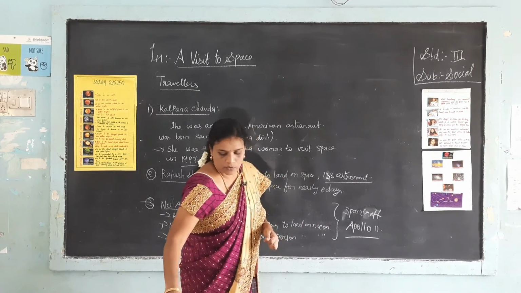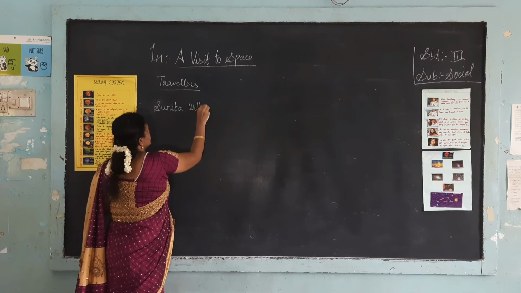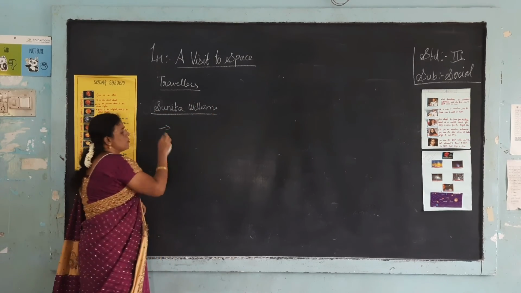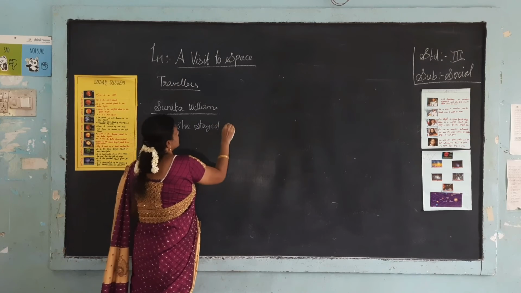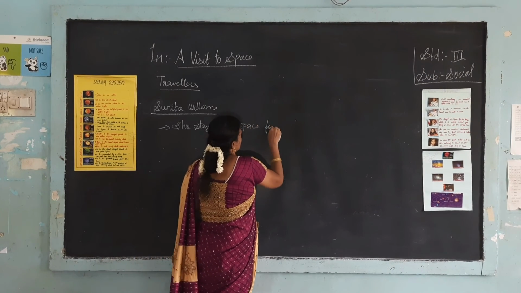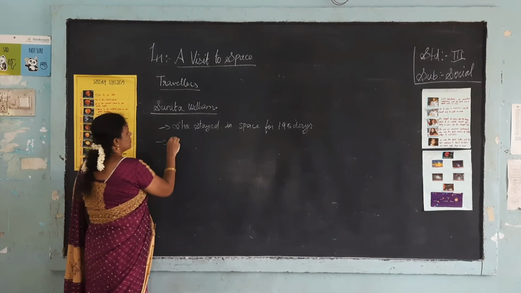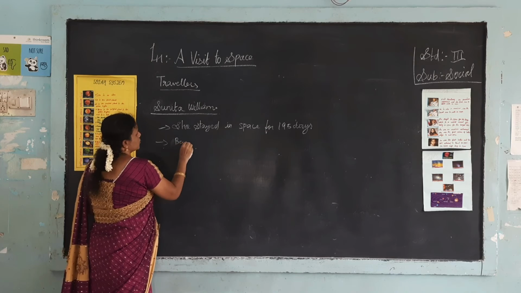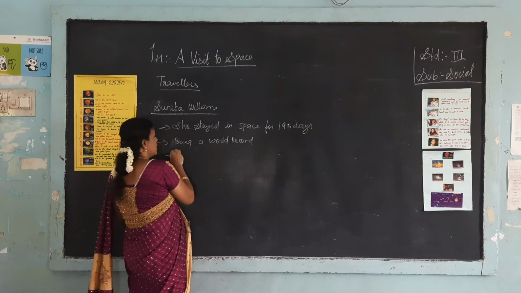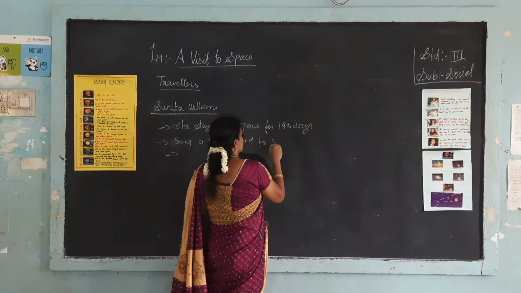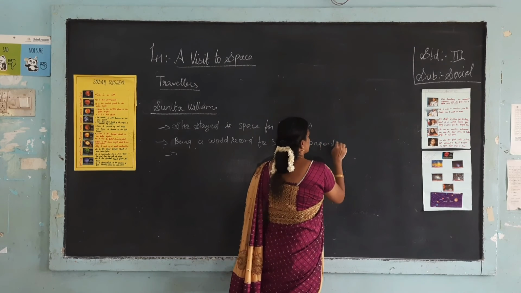The next person is Sunita Williams. She stayed in space for nearly 195 days, which was a world record for staying the longest in space.